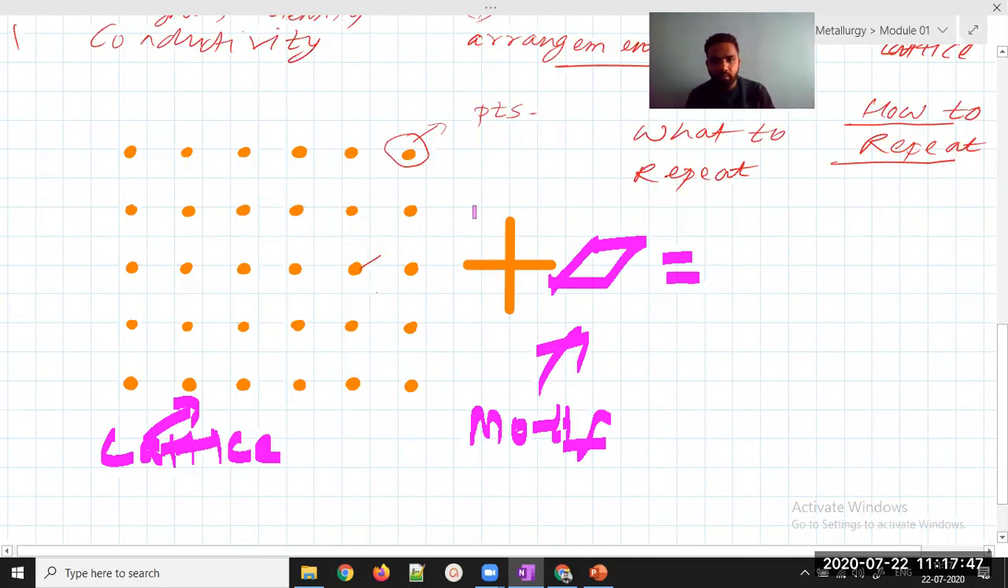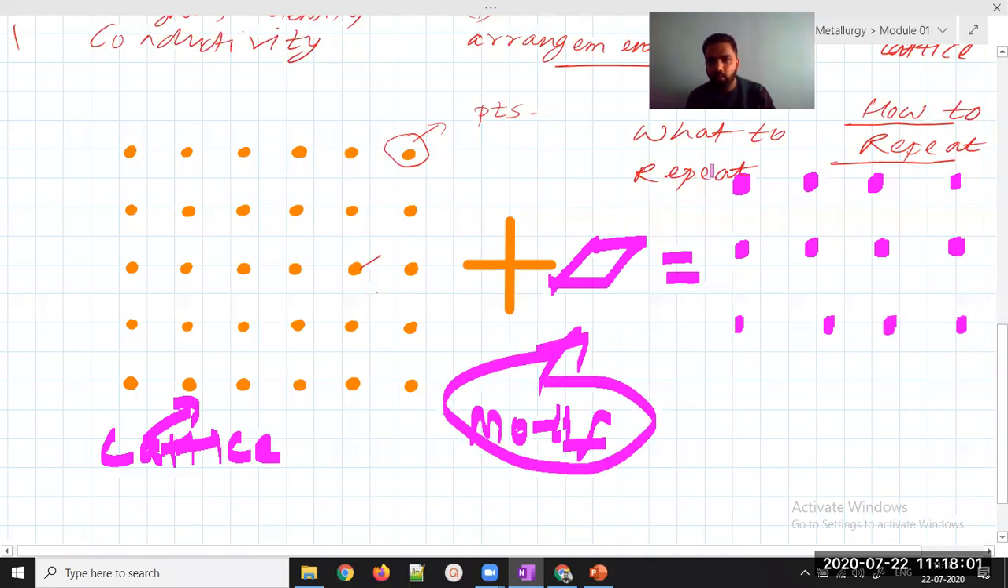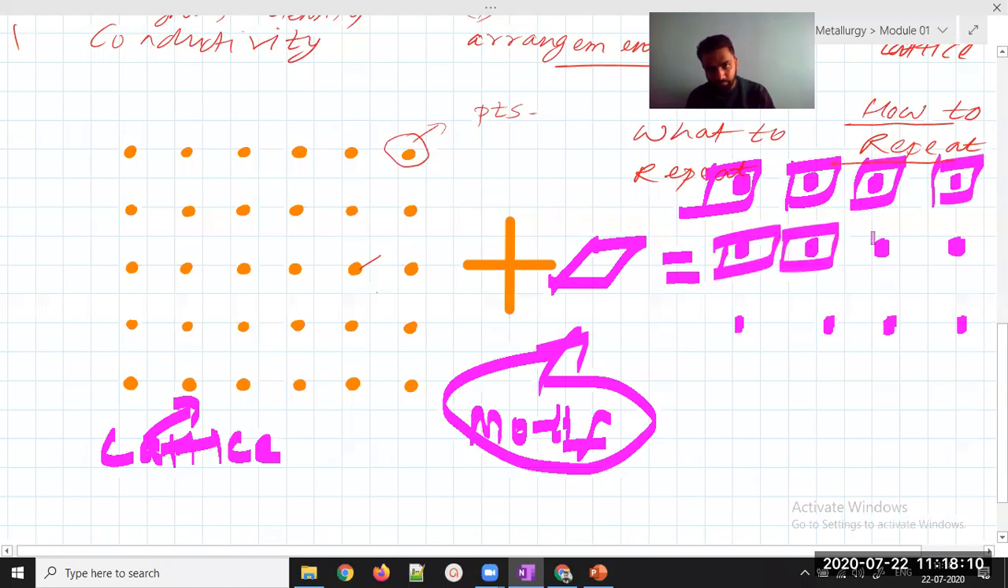Okay, so what will happen with this? If you can understand, these are the points. Suppose these are my points. I'm trying to draw it roughly for you. And what will happen when I put the motif into it, when I put atoms into it? This atom will go to this place, this atom will go to this place, and they will all occupy equidistant space at the lattice points.